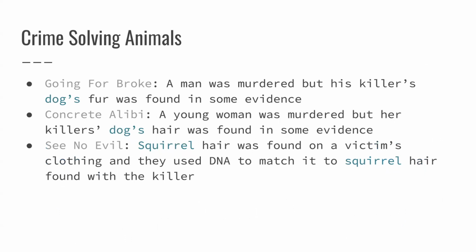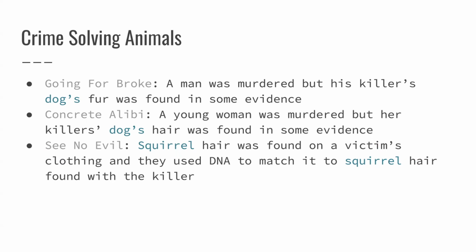In Going for Broke, a man was murdered, but his killer's dog fur was found in some evidence. In Concrete Alibi, a young woman was murdered, but her killer's dog's hair was found in some evidence. And in See No Evil, squirrel hair was found on a victim's clothing, and they used DNA to match it to squirrel hair found with the killer.